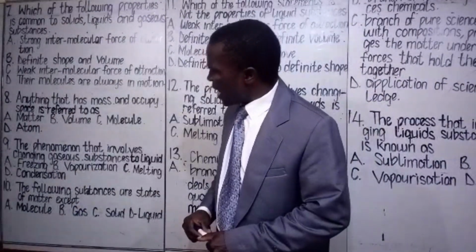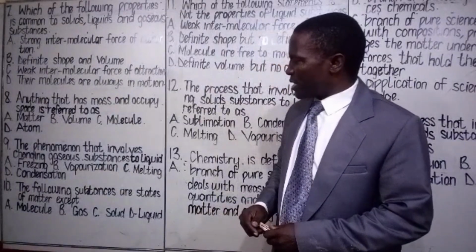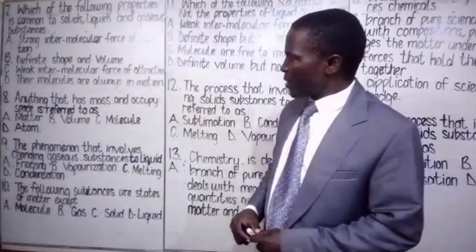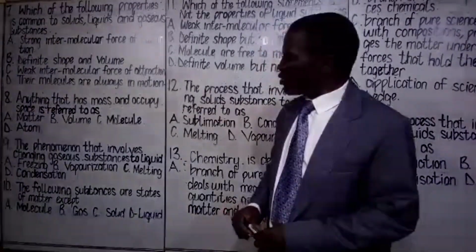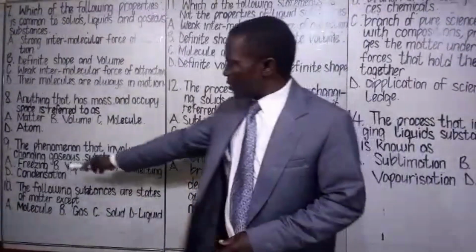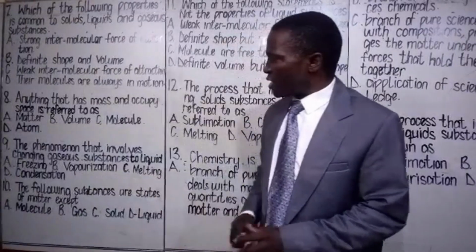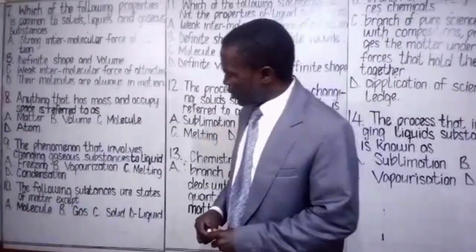Class assessment 9. The phenomenon that involves changing gaseous substances to liquid is called dash. A. Freezing. B. Vaporization. C. Melting. D. Condensation. You choose the most appropriate option there.